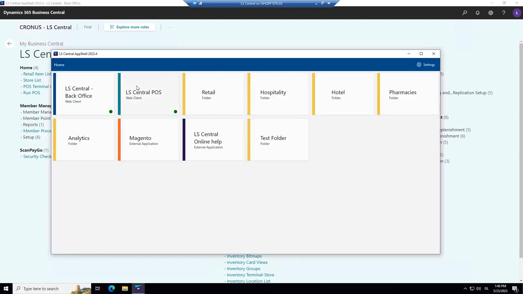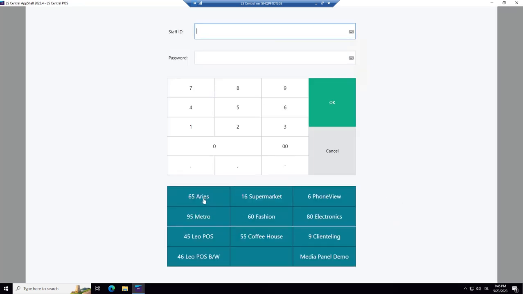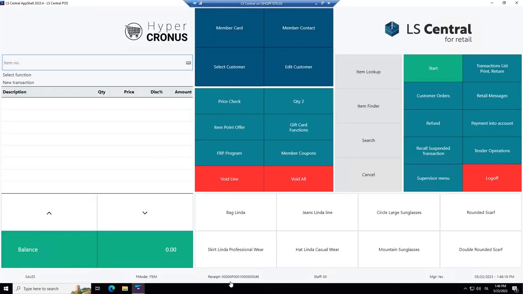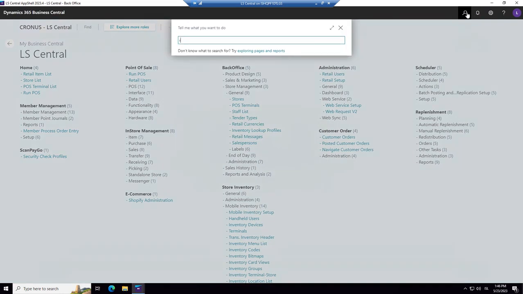How come that when we open this POS, the terminal P0001 opens? I'm saying that here I am, I'm logged on, already started it. Here we see this is a terminal. So how come this terminal is open, not any other terminal? What defines it? There must be something in the back of this that defines it. And what we are going to look at now is called retail users. What defines it is retail users.